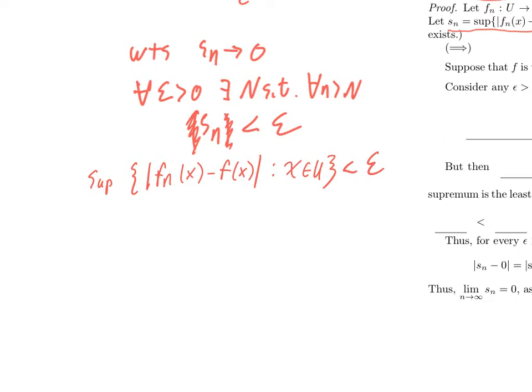And how will I show that that's less than epsilon? Well, maybe this will seem kind of artificial. I'll show that it's less than or equal to epsilon over 2. And maybe I'll tell you why that's a reasonable thing to say. I know what it means for a supremum to be less than or equal to a number. If I can show that a number is an upper bound on a set, then the supremum, being the least upper bound, will be less than or equal to that number. So what do I need to show to prove that? I need to prove that epsilon over 2 is an upper bound